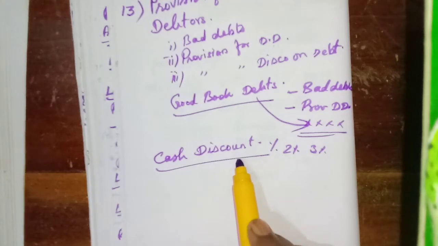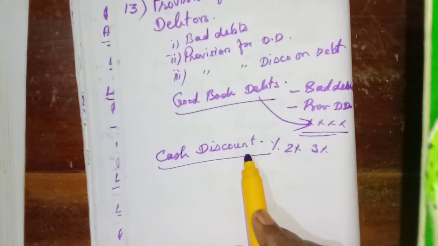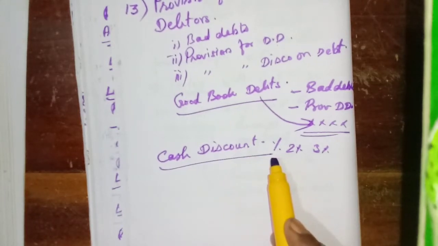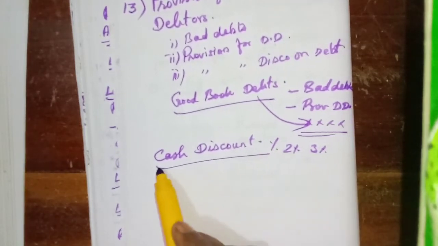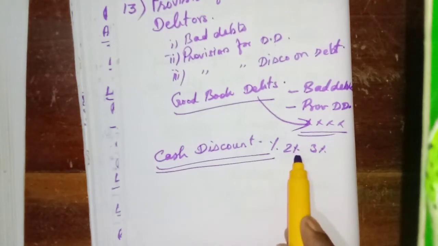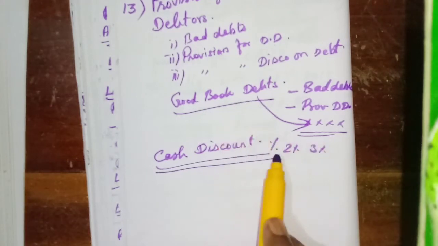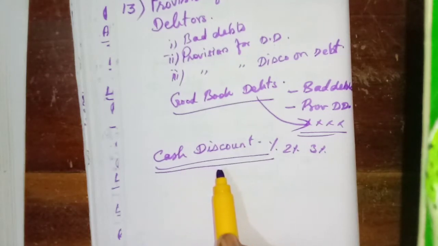Some years many customers might have paid within the time limit, so we have to deduct more amount, isn't it? Some years they may not pay any amount, so we do not need to provide for the discount. We need not give the discount for them. So it is unexpected, so we need to estimate a certain percentage and we have to deduct that percentage from the good book debts. That is for the cash discount.